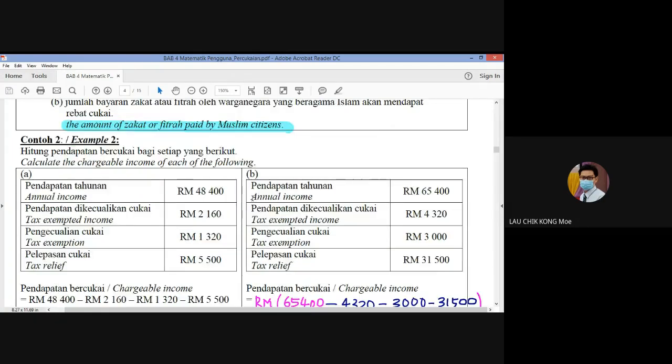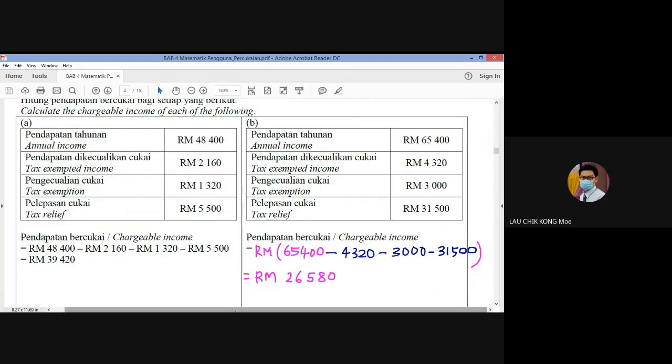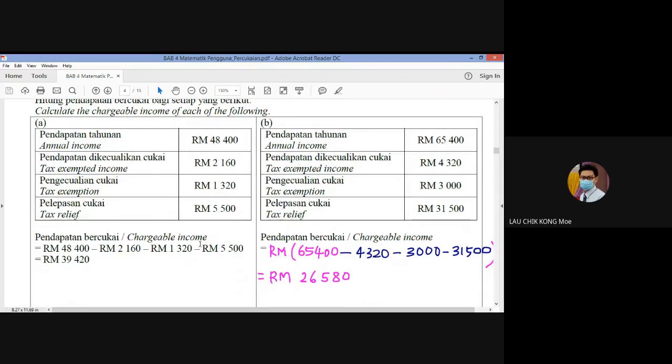Okay, example 2. Calculate the chargeable income of each of the following. So first of all, we look at the chargeable income first. Okay, we look at part A. The annual income is 48,400 ringgit. Okay, and then tax exempted income 2,160 ringgit. Tax exemption again, pengecualian cukai. Tadi itu pendapatan dikecualikan.